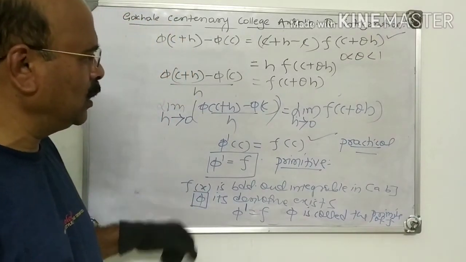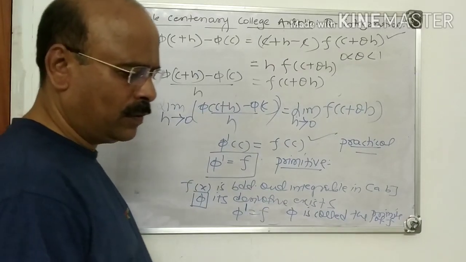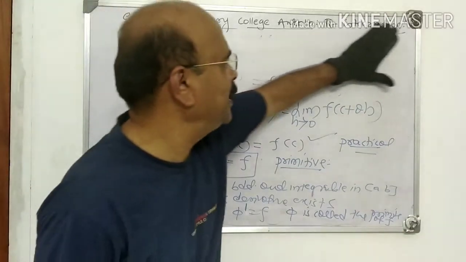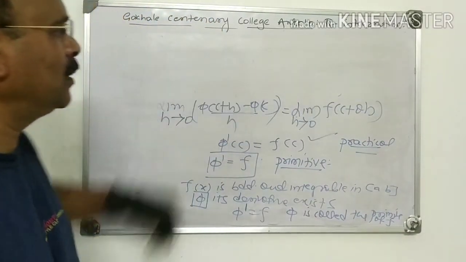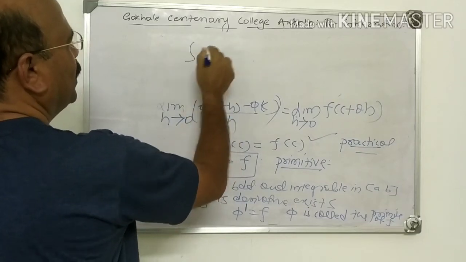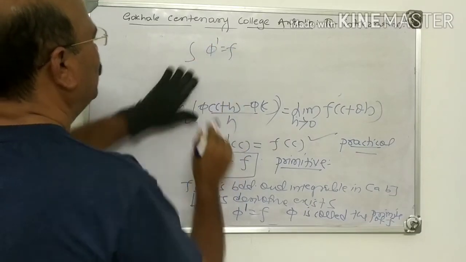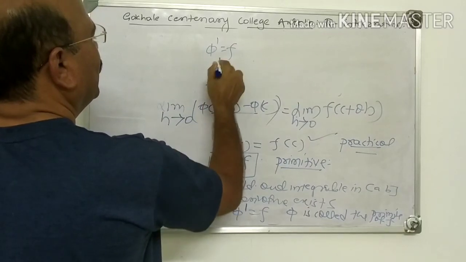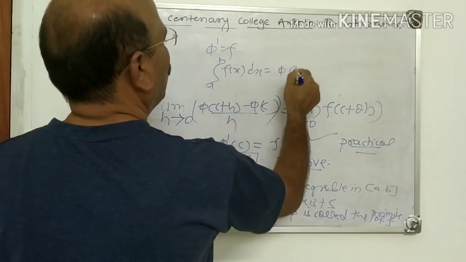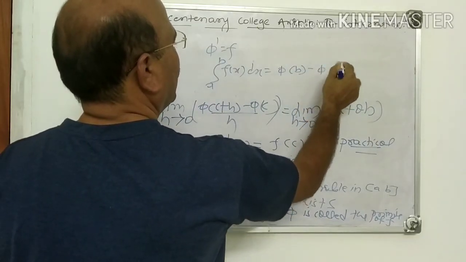I continue the next, that is the fundamental theorem of integral calculus, in the next period. Next period means in the next video. The theorem is like this. If phi dash is equal to f, then integral a to b f of x dx is equal to phi of b minus phi of a.